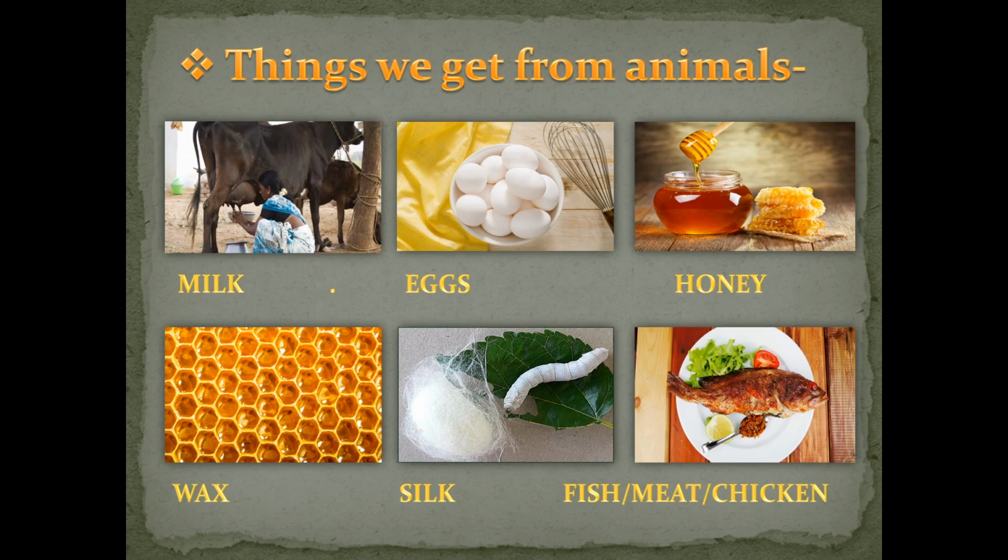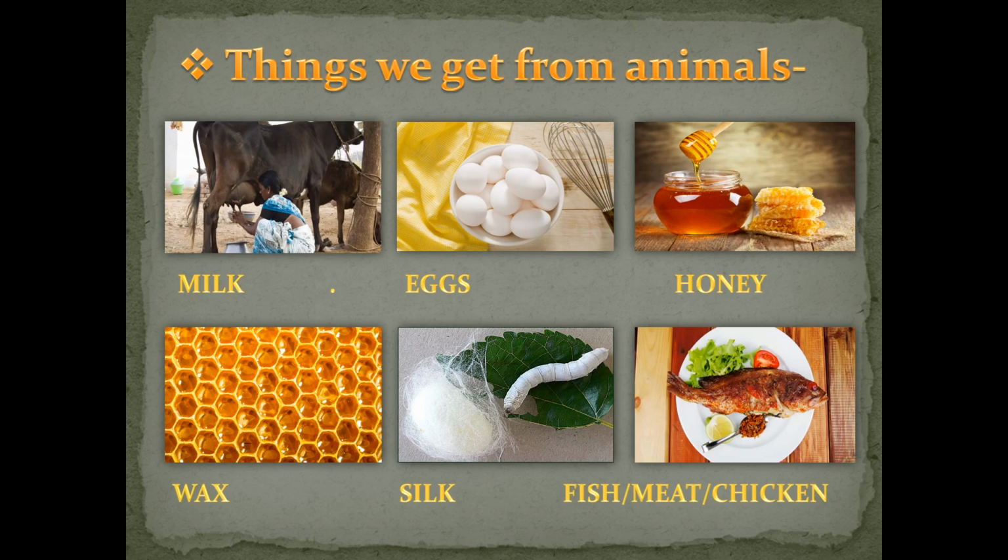So food products like chicken, meat and fish are obtained from their bodies. Non-food products like leather goods are obtained from their bodies. So all these things we are getting from animals. So see how animals are useful for us. So always we have to love the animals and not be cruel to them.